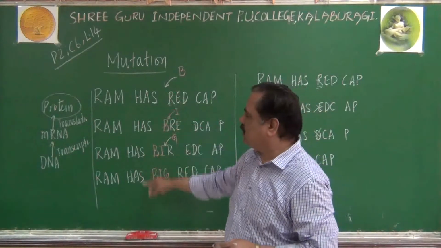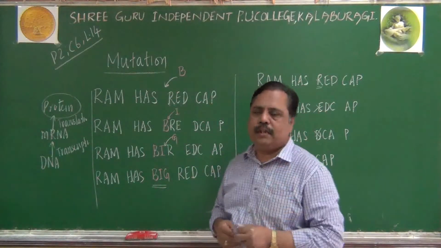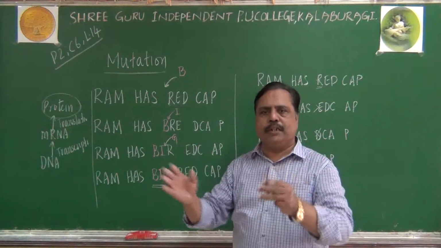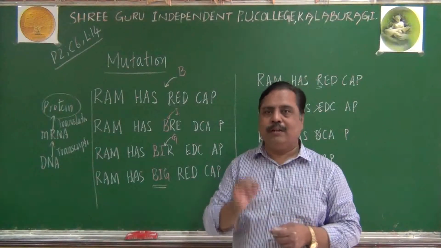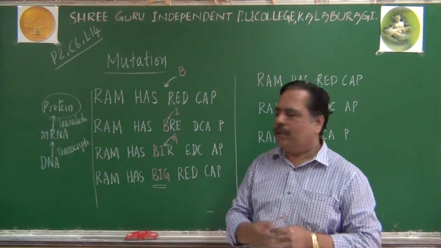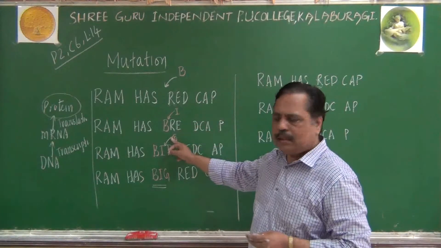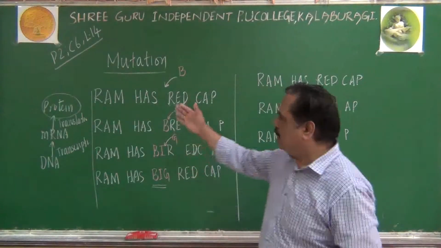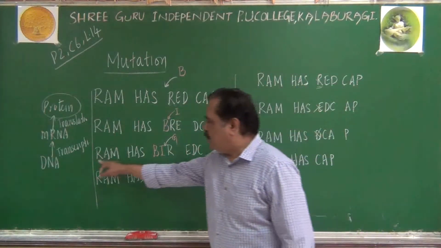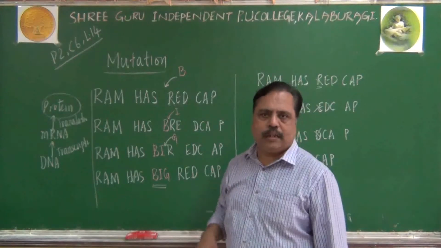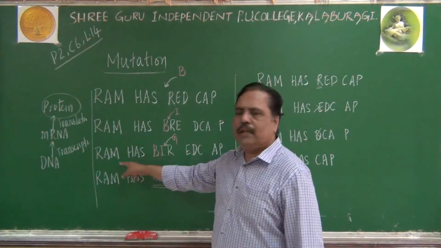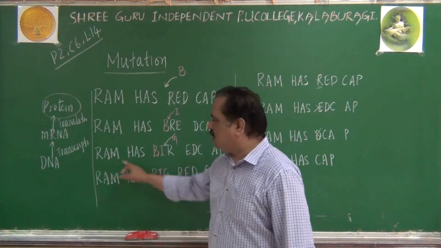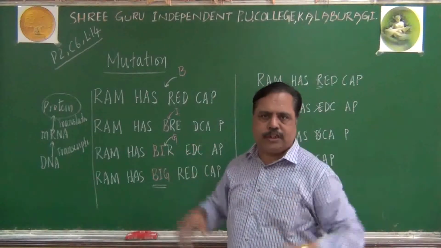So this is called insertion type of mutation, addition. This is called deletion, deletion of nucleotide. Addition can change the meaning, deletion can change the meaning. But one interesting point here is the change happens only from the point of that addition or deletion. See, in all these sentences, first Ram does not change at all. It remains as it is because I did not add any nucleotide here or delete anything there. These first two words are as they are. Ram has, it did not change.